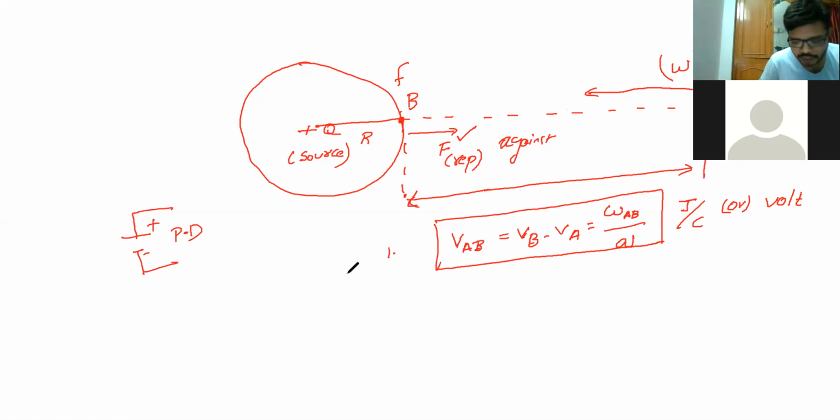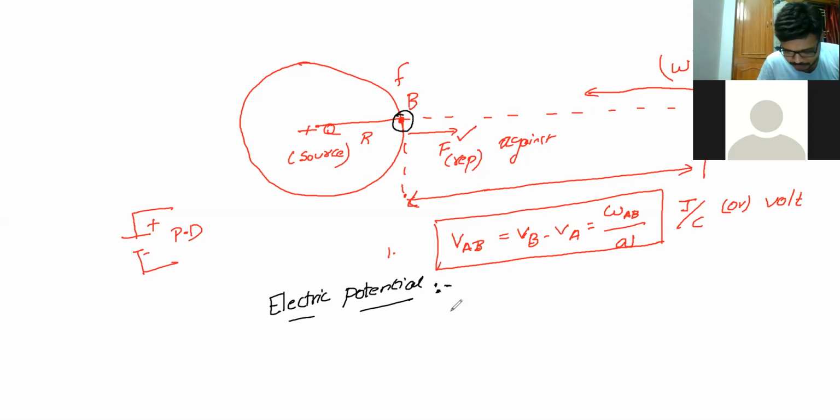Done? Yes, sir. Okay, next one. So that was your first point. The second one is your electric potential. Heading is electric potential. Okay, can I explain? Yes, sir. Remember, when we talk about potential difference, it is between point A and point B. Instead of taking the potential difference, we are taking the potential at point B itself. To find the potential at one particular point, can you give the definition for it also? Yes, so just take it down.